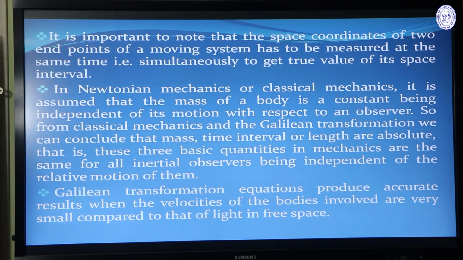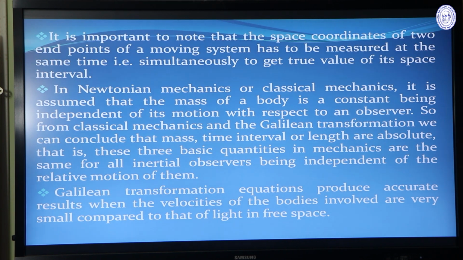Another important point is that in the Galilean transformation, in Newtonian mechanics, mass is constant, and we already proved that length interval and time interval are also constant. There are three basic quantities: mass, length, and time interval. They remain unaffected by Galilean transformation. They are independent of the relative motion between different inertial frames.